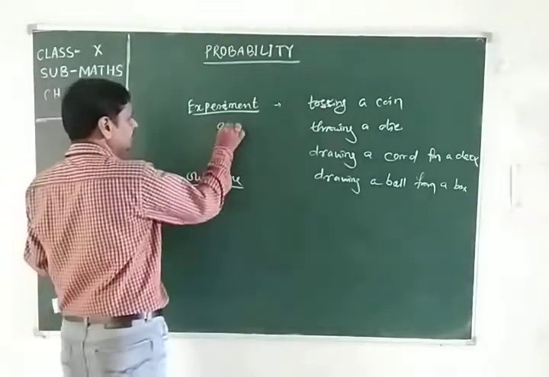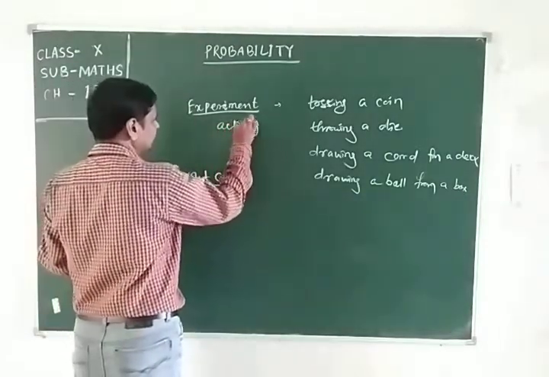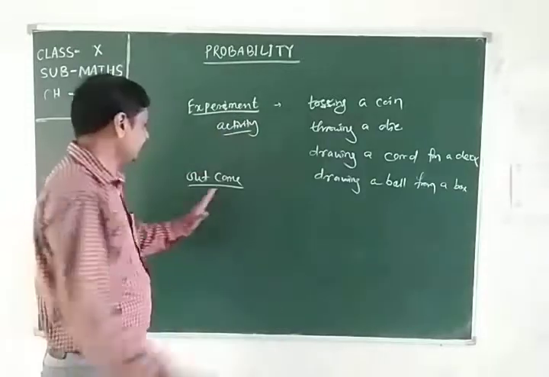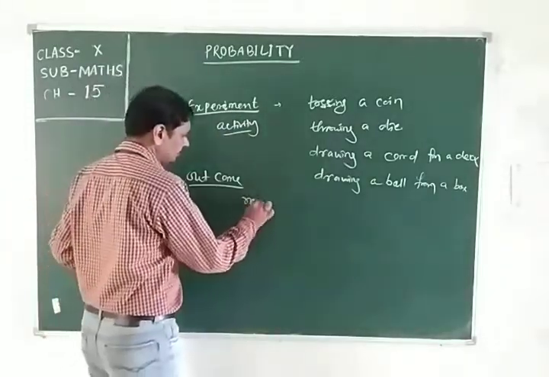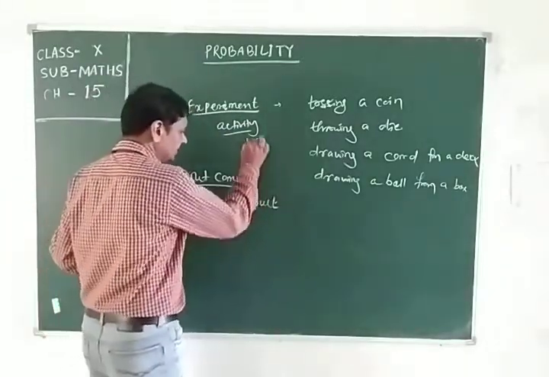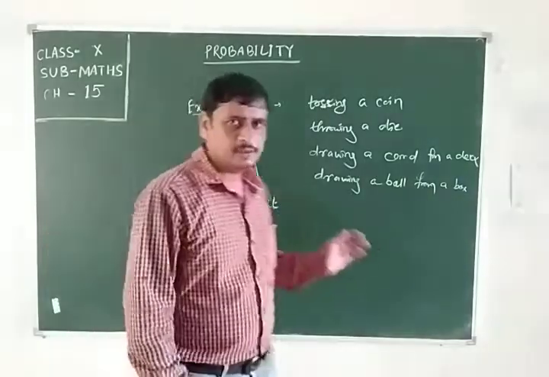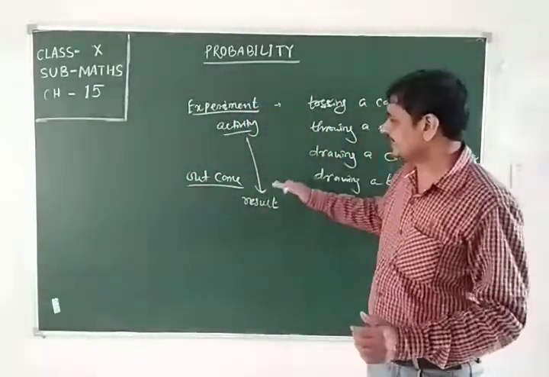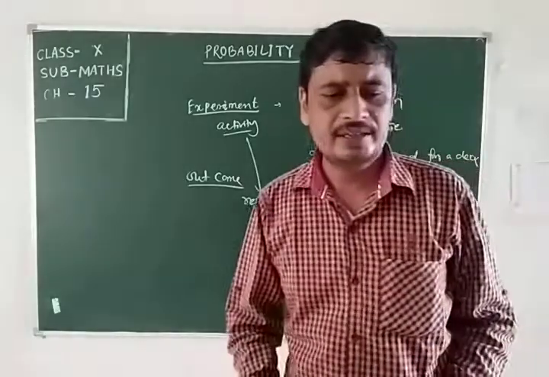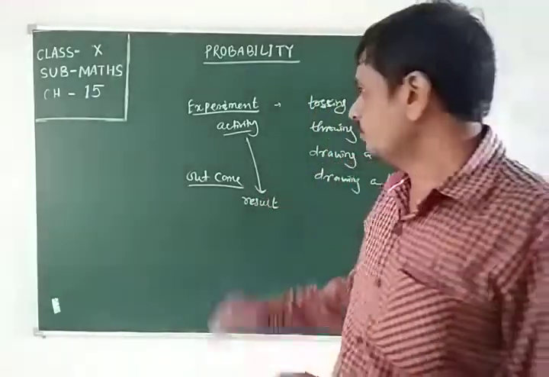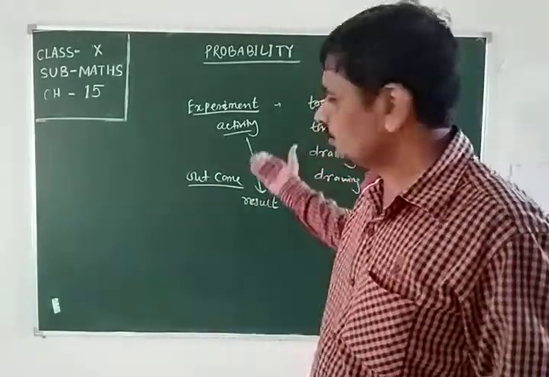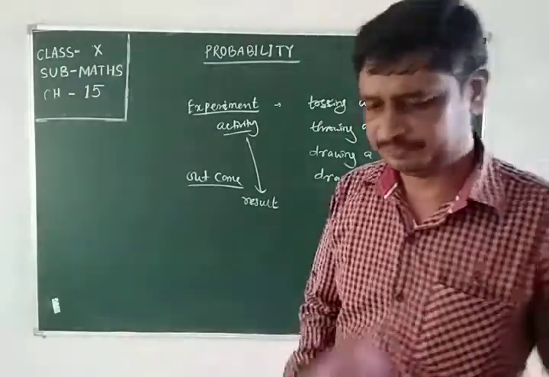Experiment is the activity, and outcome is the result of this activity. When we do an experiment, we always get an outcome.